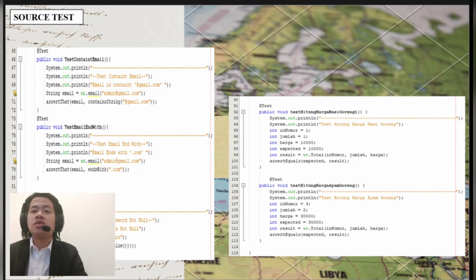Assert equals expect and result. The expect is 10,000 and the result is 10,000. Then tes hitung harga ayam goreng is the same as tes hitung harga nasi goreng.